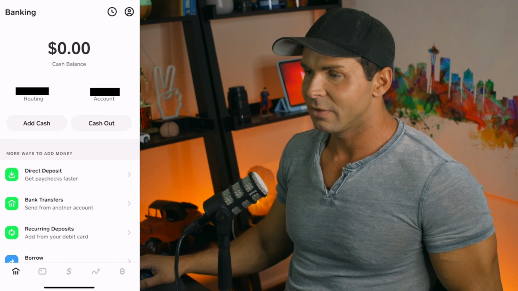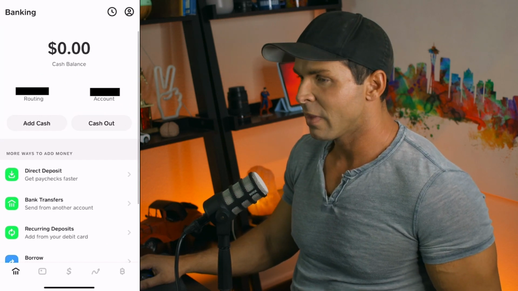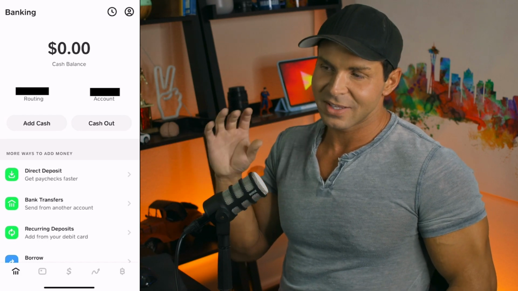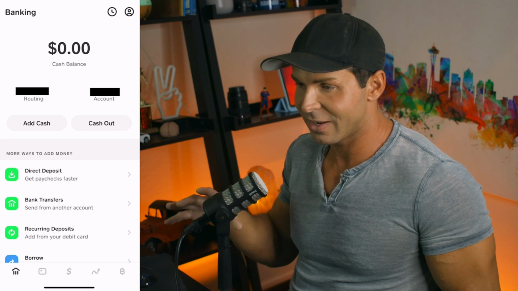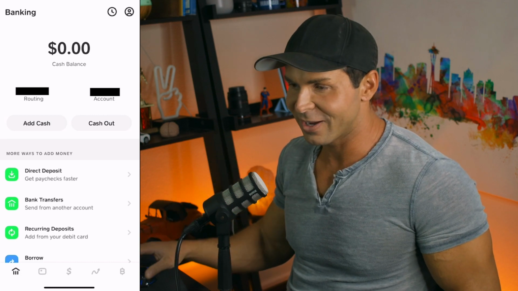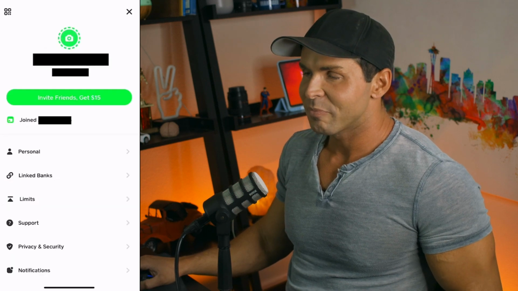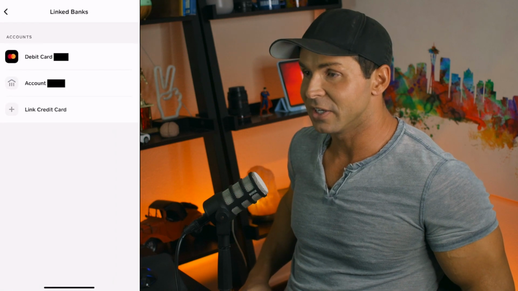So this is my screen of a fully set up Cash App with my personal information censored, okay? In order to get to this screen, you will need to enter in personal details, but keep in mind, I don't think it would have a 4.7 out of 5 from 2 million ratings and an editor's choice pick on the App Store if there was something shifty about it. So once you're in, it allows you to set up a bank account, which you can see I've done here.